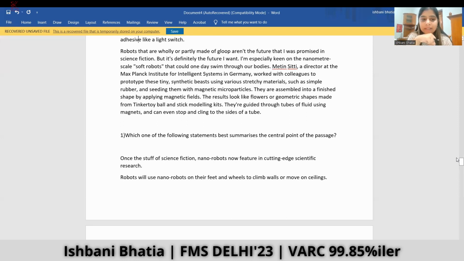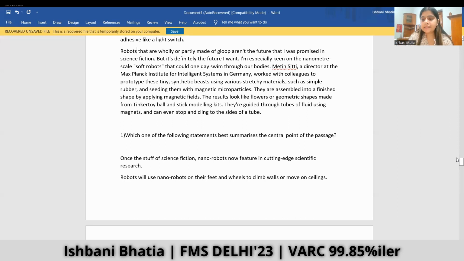Metin Sitti, a director at the Max Planck Institute for Intelligent Systems in Germany, worked with colleagues to prototype these tiny synthetic beasts using various stretchy materials, such as simple rubber, and seeding them with magnetic microparticles. These are assembled into a finished shape by applying magnetic fields. The results look like flowers or geometrical shapes made from Tinker Toy ball and stick modeling kits. They're guided through tubes of fluid using magnets and can even stop and cling to the sides of the tube.